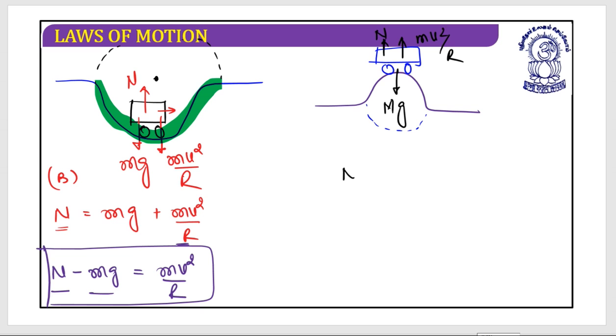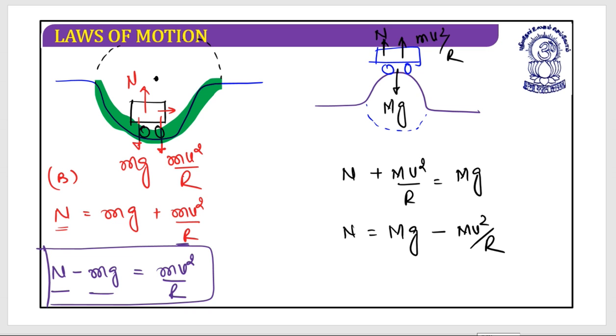So what I can have is N plus mv square by r is equal to mg, and N is equal to mg minus mv square by r. So this section we can call a convex section. The normal force looks like this.